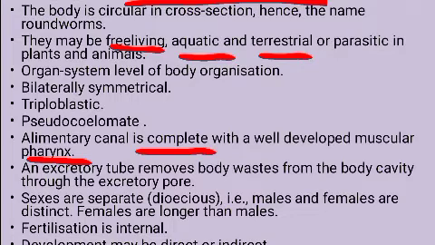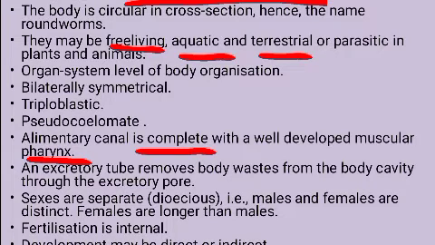Then excretion is done by the excretory tube, which collects the waste from the body cavity and eliminates it through the opening called the excretory pore. Now here the sexes are separate.